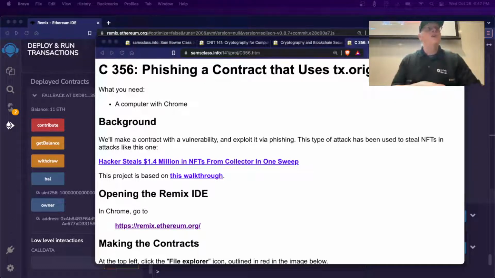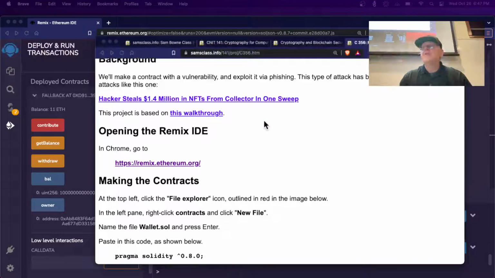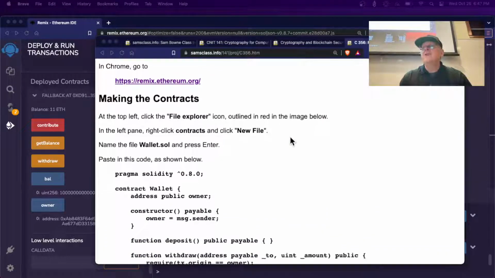And the Bored Apes, unlike a lot of NFTs, give the owner of the NFT the real copyright to use it commercially. And he had planned to make a TV show of that ape. He needed that ape back. So he did it by phishing, and here's how it works. That's his one. Stole $1.4 million in NFTs by phishing.